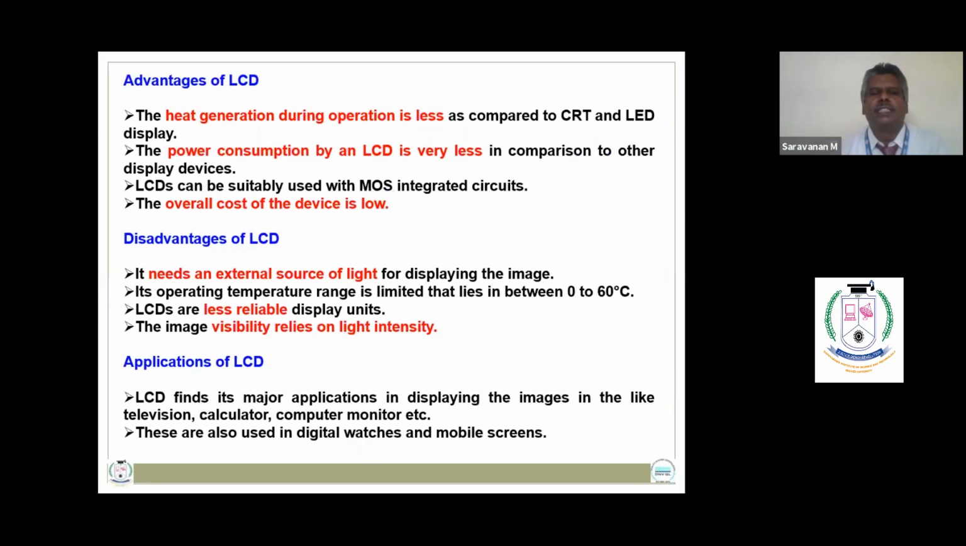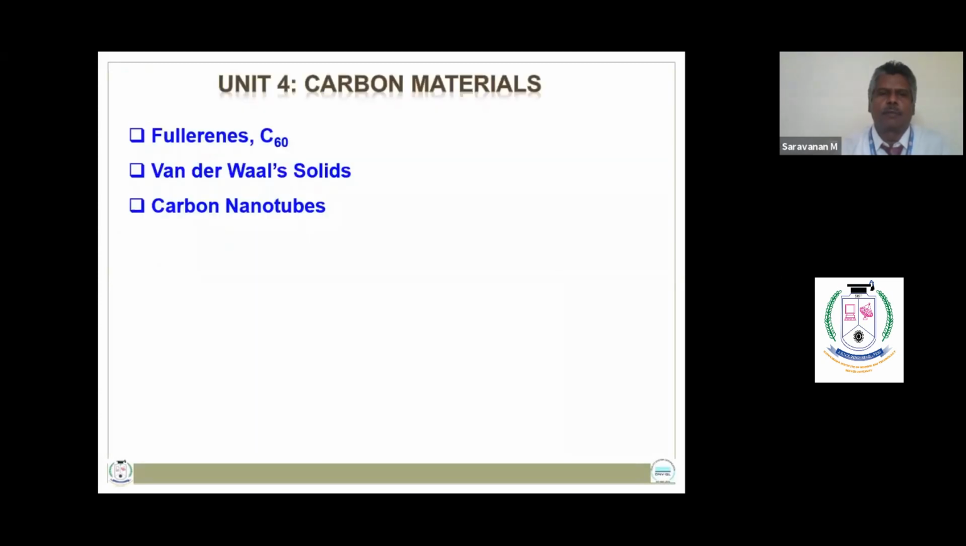The heat generation during operation is less in LCD display devices, and the power consumption is very low when compared with other display devices. The overall cost of the device is very low, but this device requires an external source of light. It is a less reliable display device, and the visibility relies on light intensity.